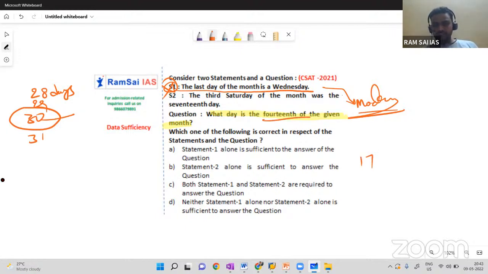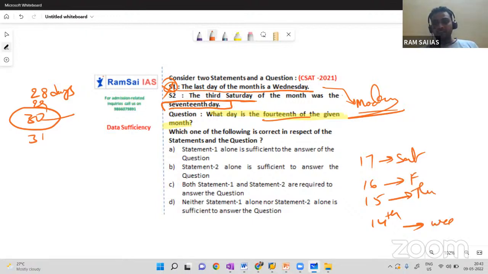The 14th. So 17th, 16th, 15th, 14th day we need to find out. If the 17th day is Saturday, definitely the 16th should be Friday, the 15th should be Thursday, and the 14th should be Wednesday. Right? Are you getting it?